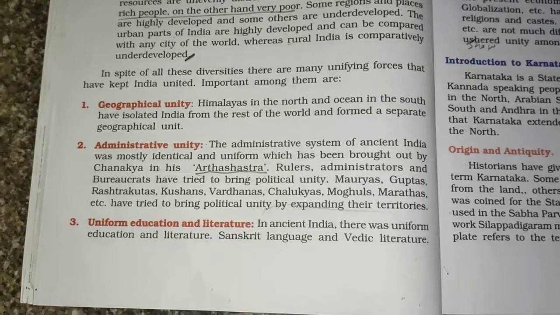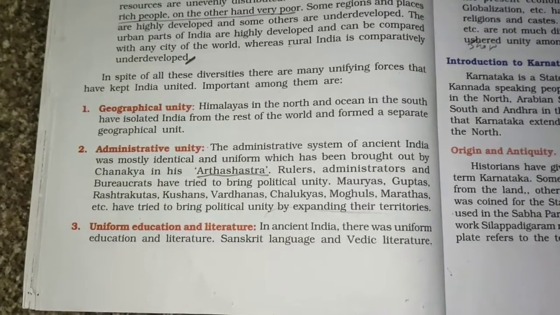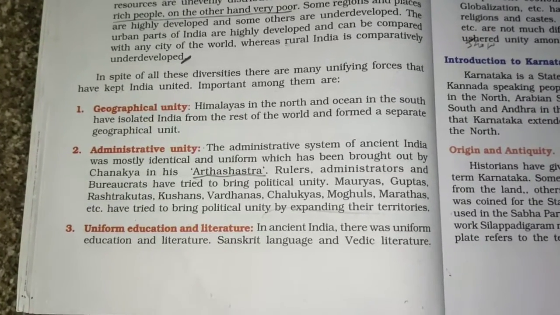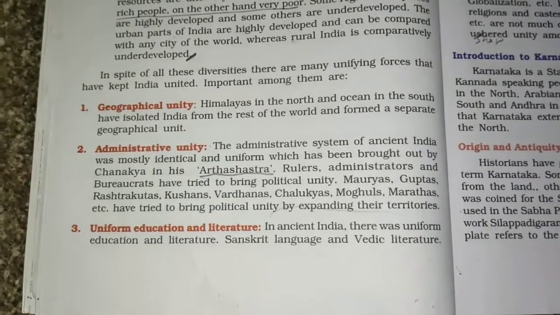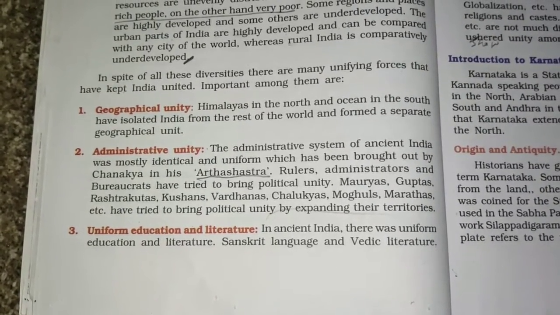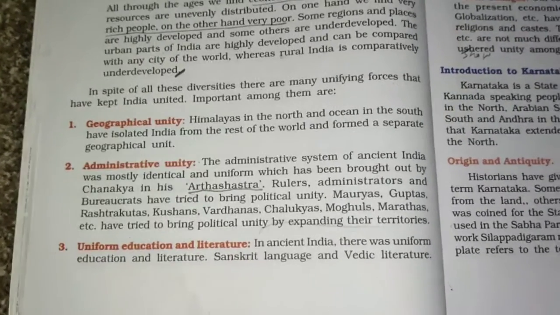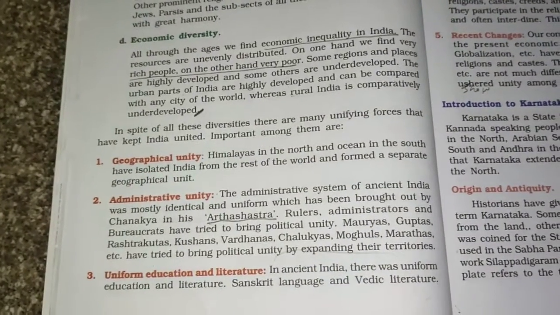In spite of all these diversities, there are many unifying forces that have kept India united, important among them. Because of this also we have different, now we saw diversity, now different kinds of unity we'll be seeing. First is geographical unity. Himalayas in the north and the ocean in the south have isolated India from the rest of the world and form a separate geographical unit. We have a separate geographical unit because in the north we have Himalayas, south we have the oceans.